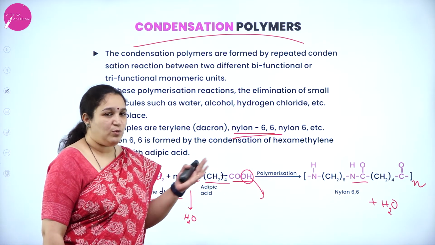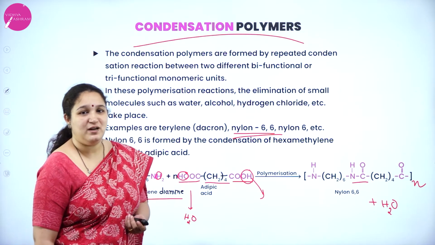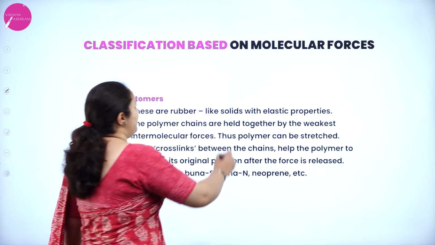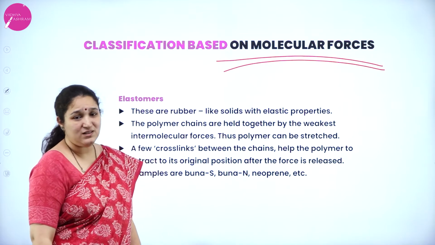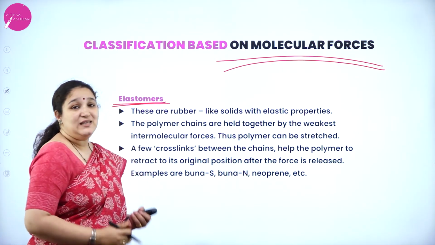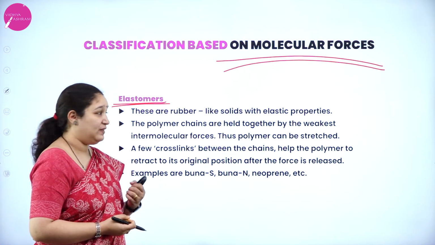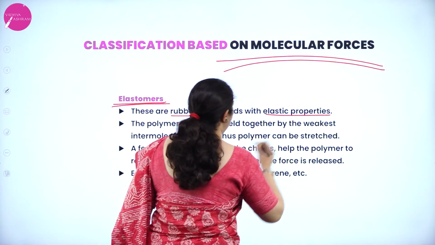Further, you will be learning about some of the types of condensation polymerization. You will understand it better. Okay. The next type of classification is based on molecular forces. Under this, the first one is elastomer. These are polymers which have an elastic property, that is, they are rubber-like solids with elastic property.